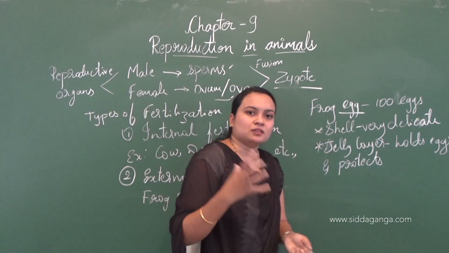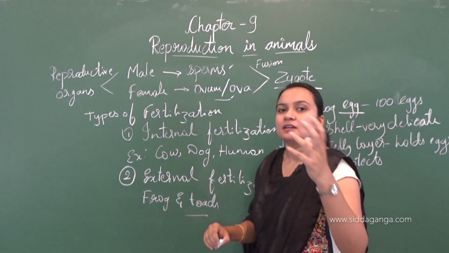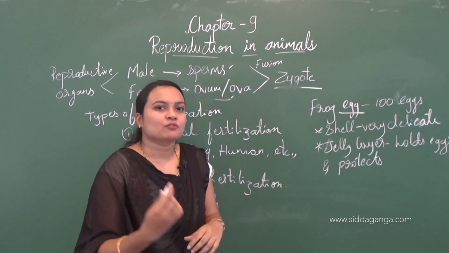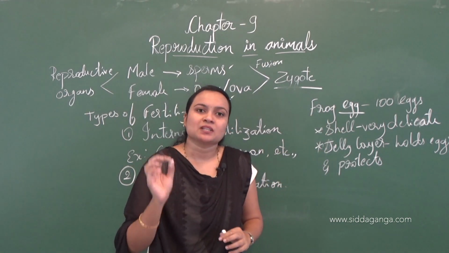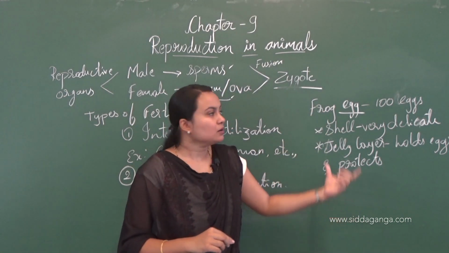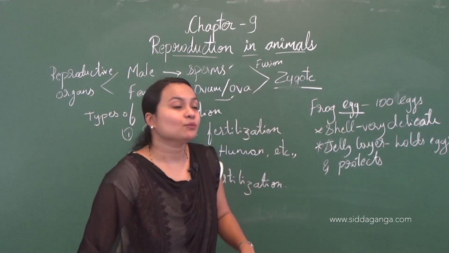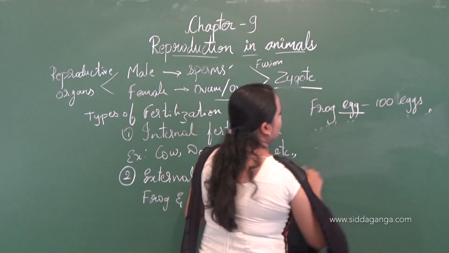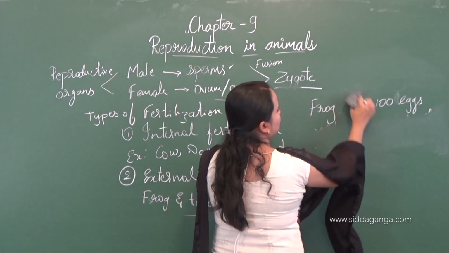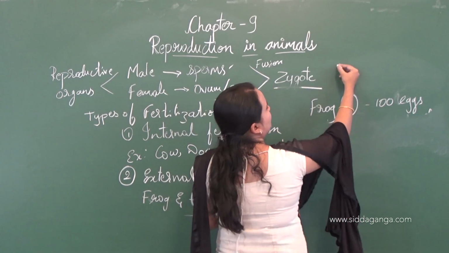Now the female frog will lay the eggs, and when the male frog gets to know that the female frog has laid the eggs, the male frog will travel to the eggs and deposit the sperms on them.